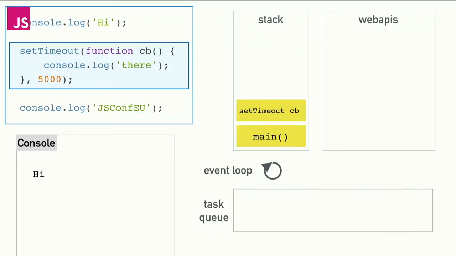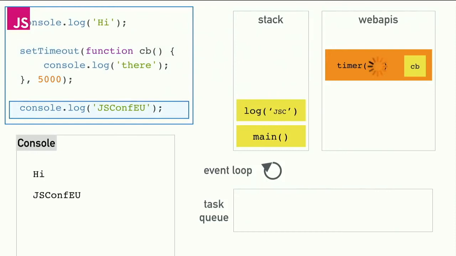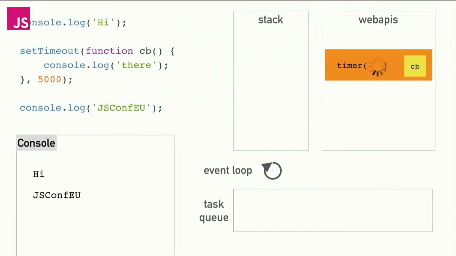It's like extra stuff we get in the environment that we're running the JavaScript runtime in. So effectively, we kick off a timer, right? Like the browser kicks off a timer for you. And now it's going to handle the countdown for you, right? So that means that our set timeout call itself is now complete, so we can pop it off the stack. JS-conf.vu, clear. So now we've got this timer in the web API, which 5 seconds later is going to complete.